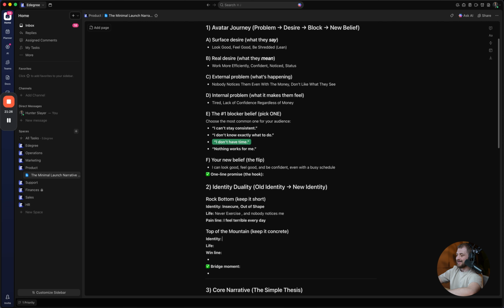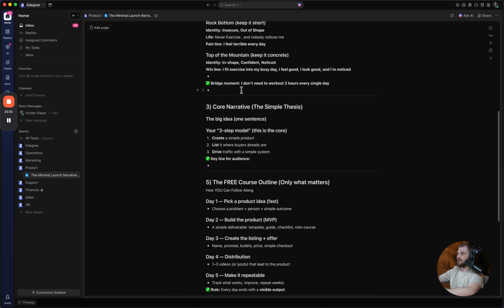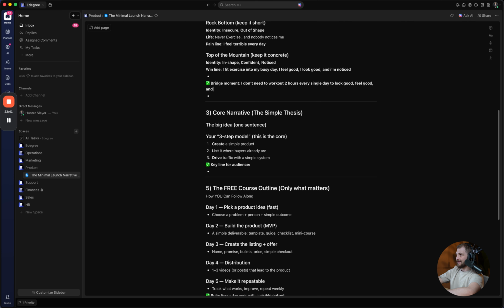Now the top of the mountain is: I am in shape, confident, noticed. Let's remove life here and put this as our win line: I fit exercise into my busy day. I feel good, I look good, and I'm noticed. And then the bridge moment would be: I don't need to work out 2 hours every single day. This is like an understanding for them, right? Their bridge moment is, oh, I don't need to work out for 2 hours every day to look good, feel good, and to be noticed.